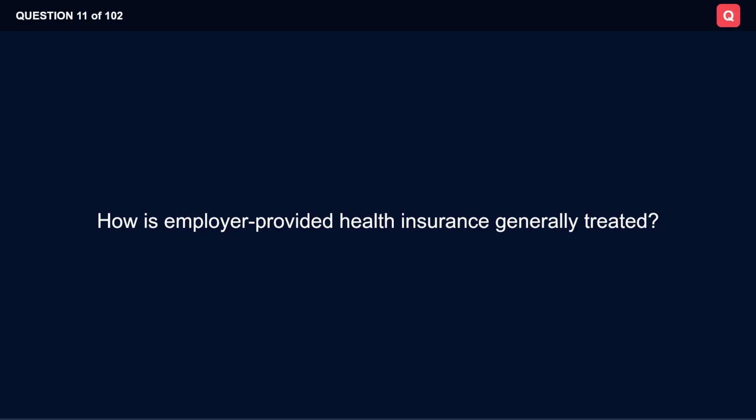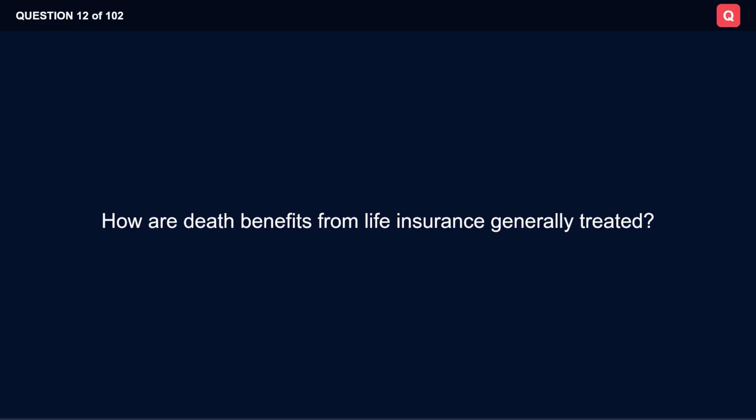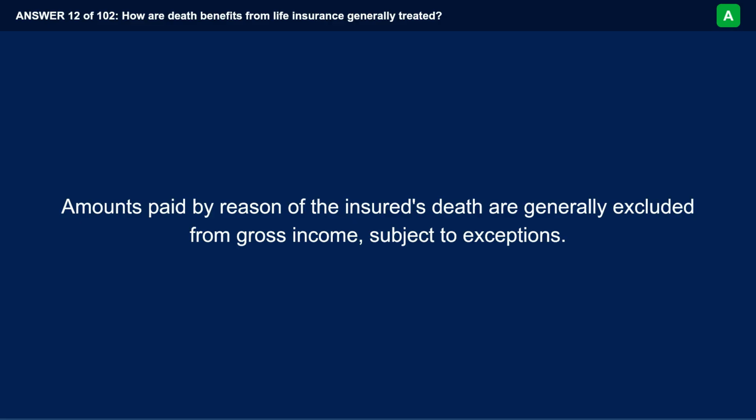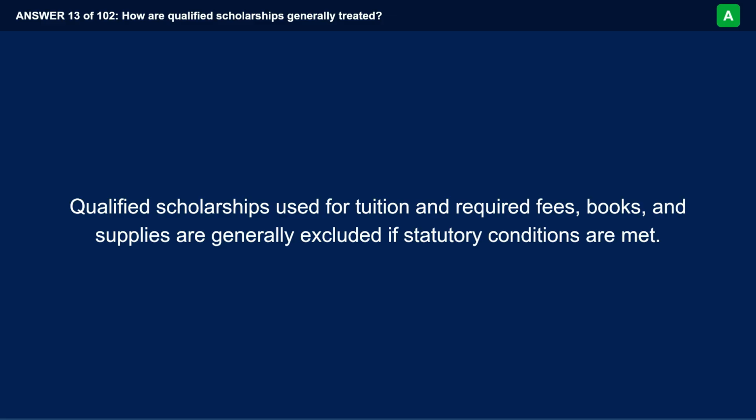How is employer-provided health insurance generally treated? Employer-provided health coverage is generally excluded from the employee's gross income. How are death benefits from life insurance generally treated? Amounts paid by reason of the insured's death are generally excluded from gross income, subject to exceptions. How are qualified scholarships generally treated? Qualified scholarships used for tuition and required fees, books, and supplies are generally excluded if statutory conditions are met.